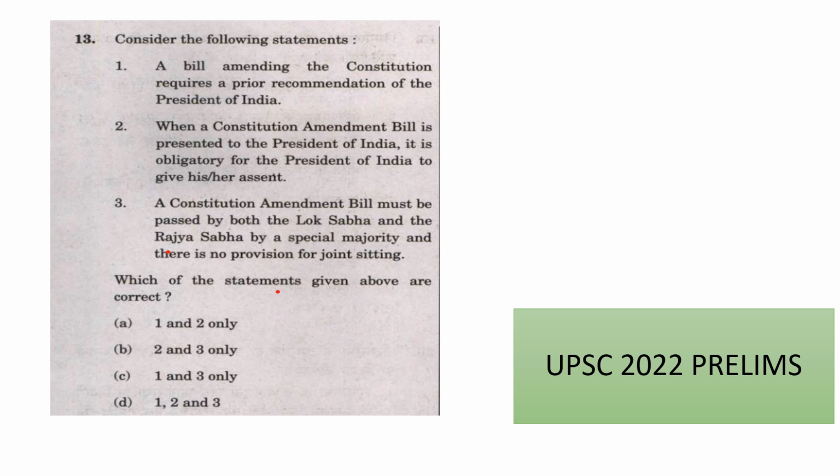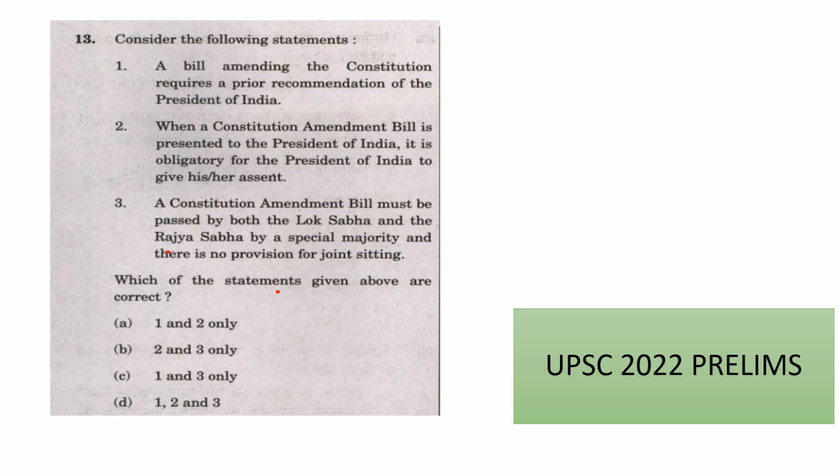Second statement, when a Constitution Amendment Bill is presented to the President of India, it is obligatory for the President of India to give his assent. This is a correct statement because, as per the 24th Constitutional Amendment Act of 1971, the President must give his assent. He can't withhold or return it.